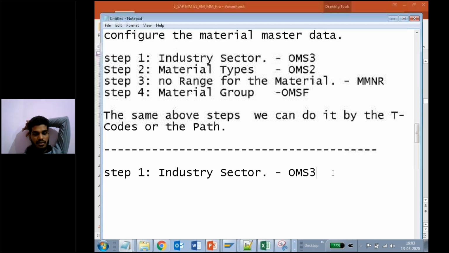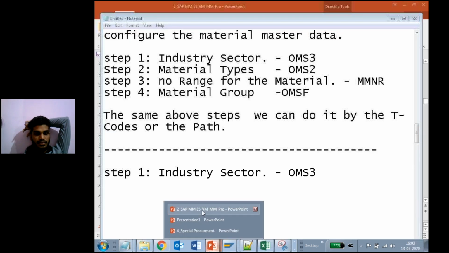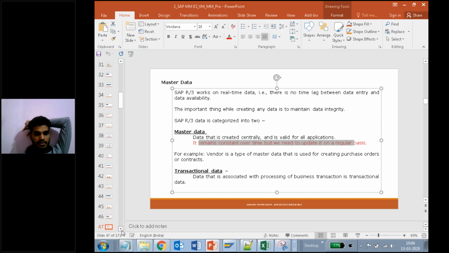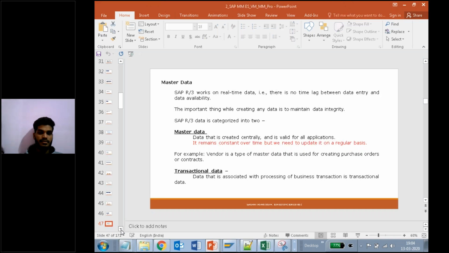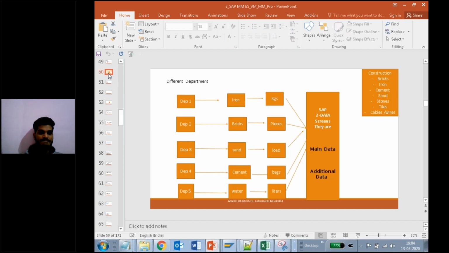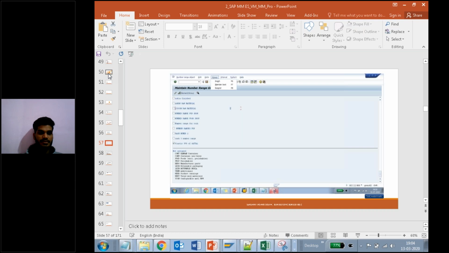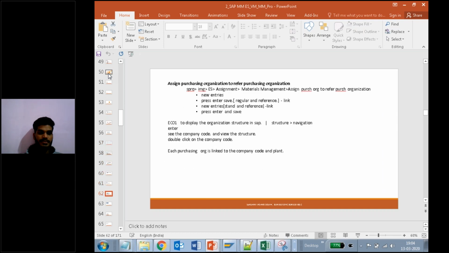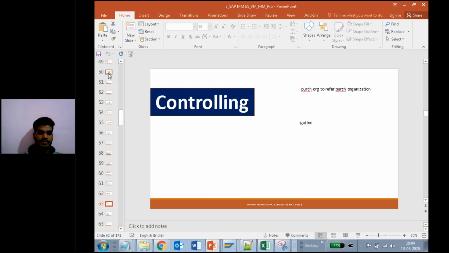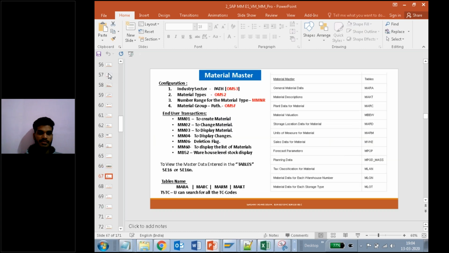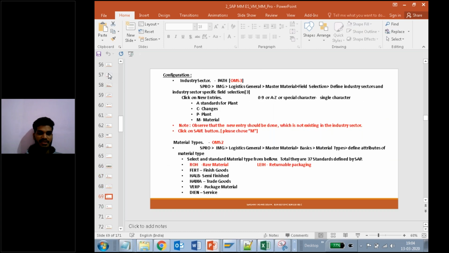Here is my T code, and I'll also tell you the path. So here you can see the path.